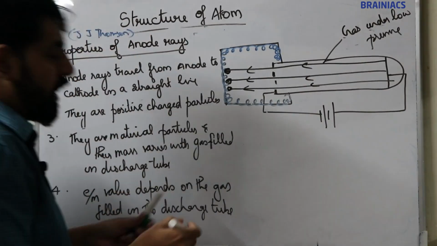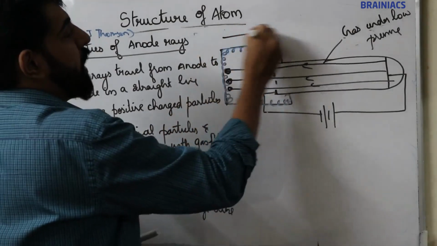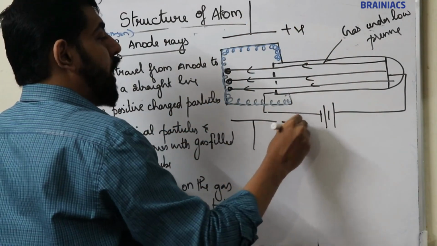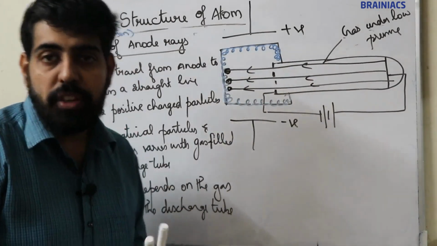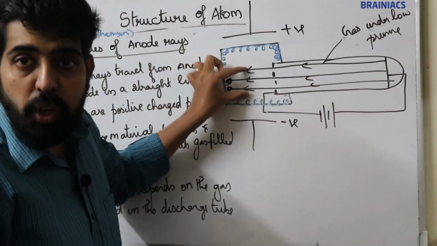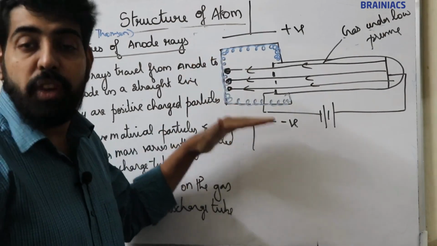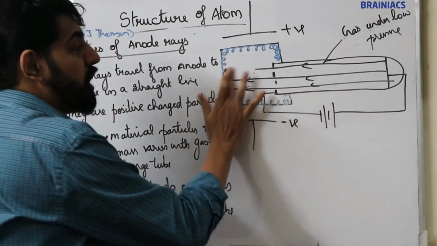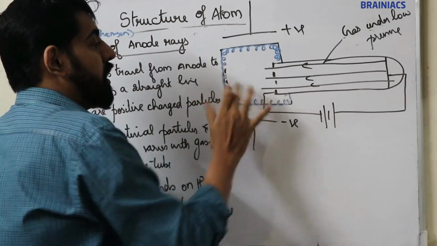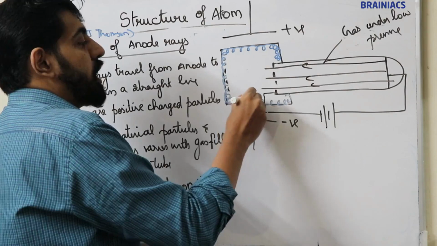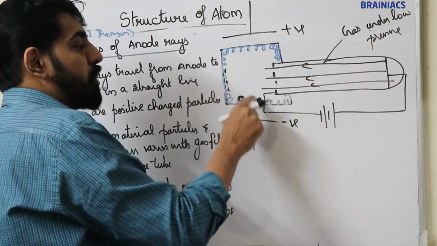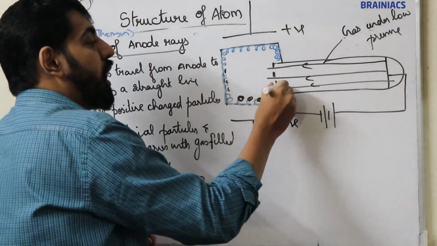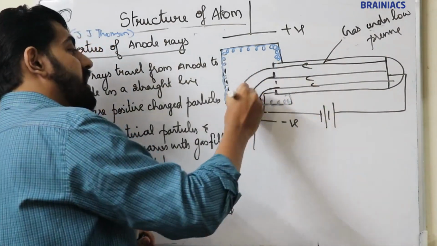Now, when a positive and a negative plate is applied in the path of the cathode ray, what he was observing is that initially he observed scintillation here, but when he places a positive and a negative plate, he observes scintillation on the negative side of the plate. That means these rays are deflected towards the negative side.